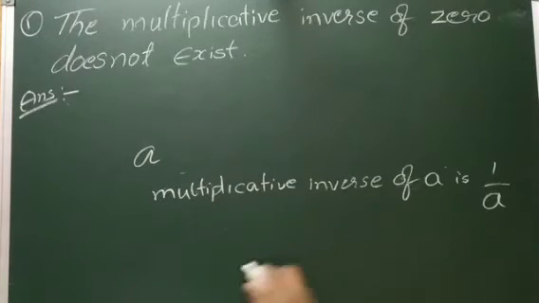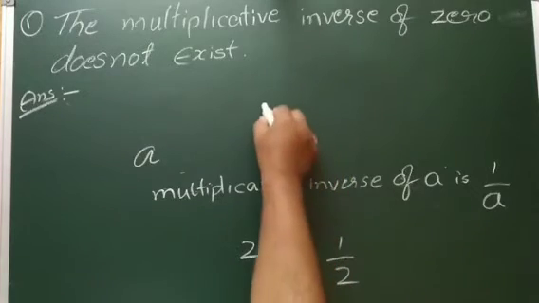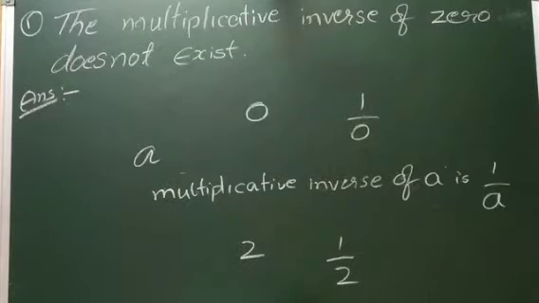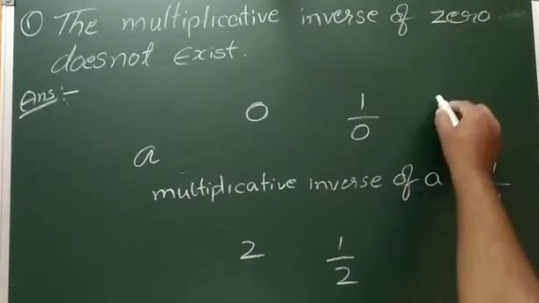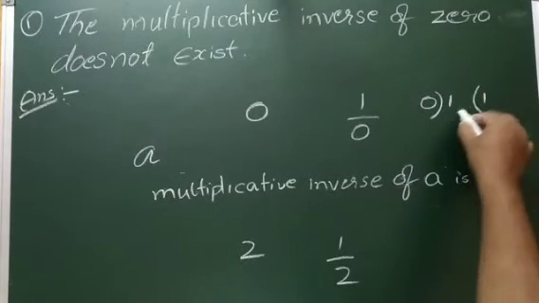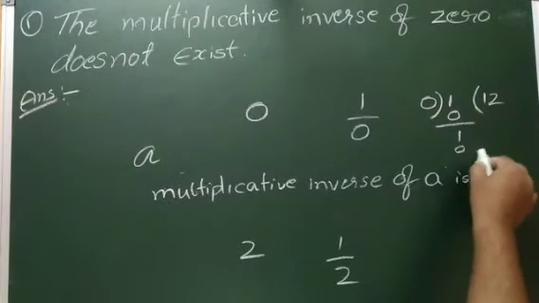Suppose in the place of a, if I take 2, its multiplicative inverse is 1 by 2. If I take 0, then 1 by 0. What is the meaning of 1 by 0? 1 by 0 is not defined, because if I do division by 0, 0 1s are 0, the same number exists. 0 2s are 0, the same number exists.